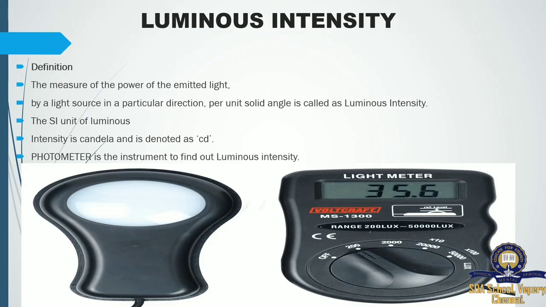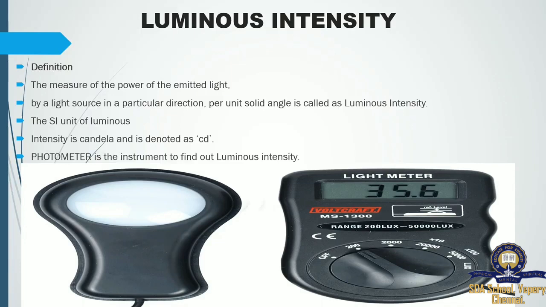Now we are in the topic luminous intensity. I already told you luminous intensity is nothing but the scattering of light. Here we have a definition: the measure of the power of the emitted light. Emitted means it's giving out. So sun and moon are natural luminous objects.